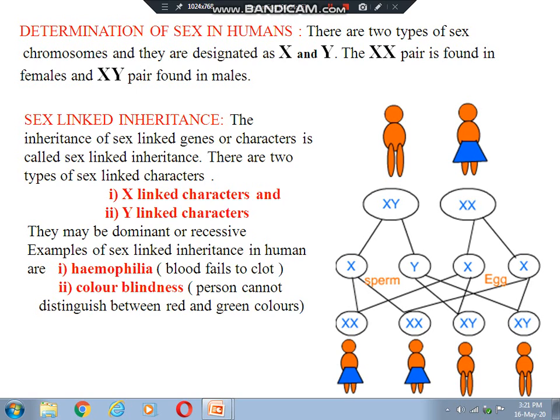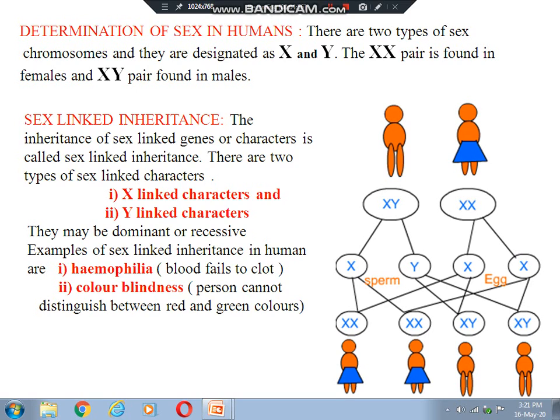You just go through the diagram given here. XY showing male, XX showing female. The male produces 2 types of gametes or sperms, X and Y, and the female produces 2 types of eggs, both the same, that is X and X. You see, when an X sperm fuses with an X egg, the combination is XX, that is a girl child.